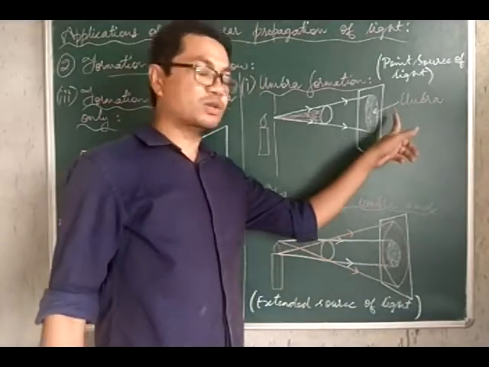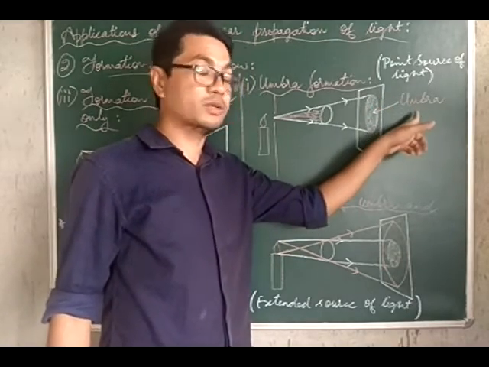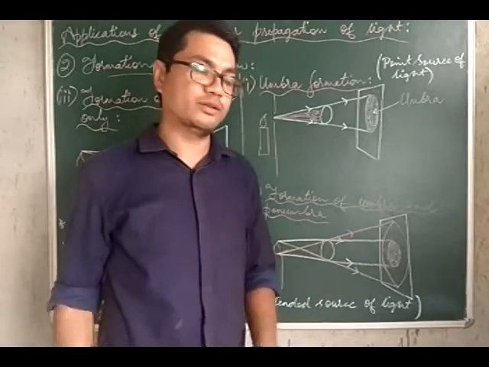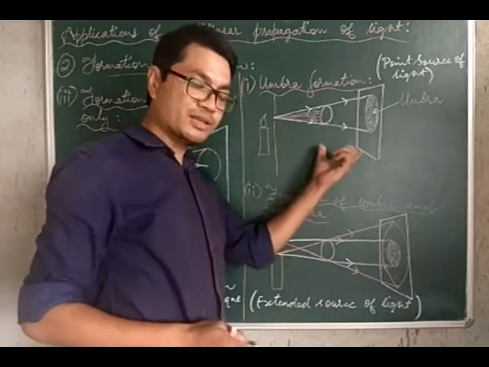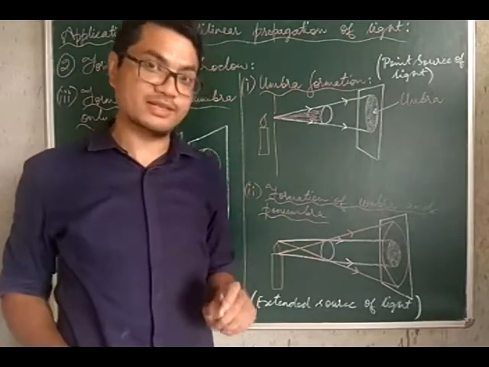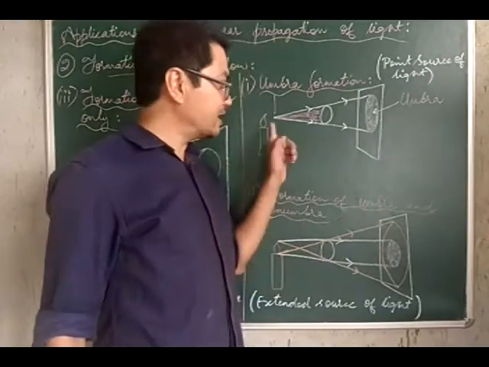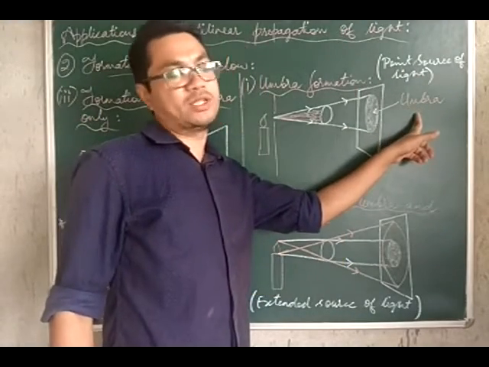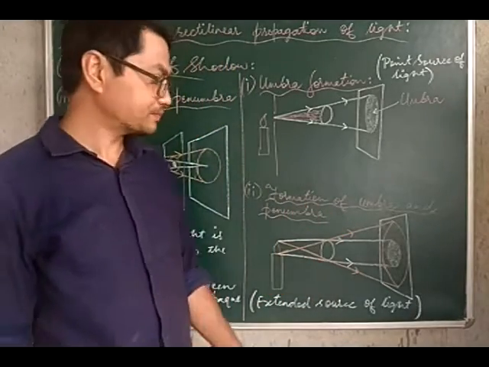So we have a very dark shadow formed, which is your umbra alone. There is no question whatsoever of a penumbra forming in this case when the source of light is a point source. So do remember, whenever we have a point source of light, only umbra is formed. We only see umbra, no penumbra whatsoever.